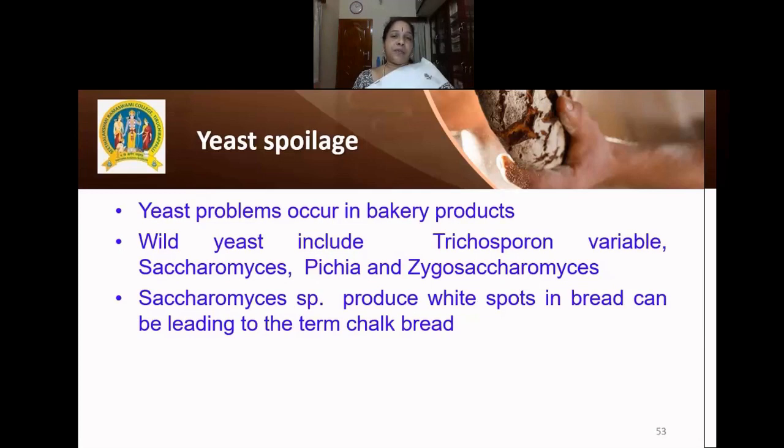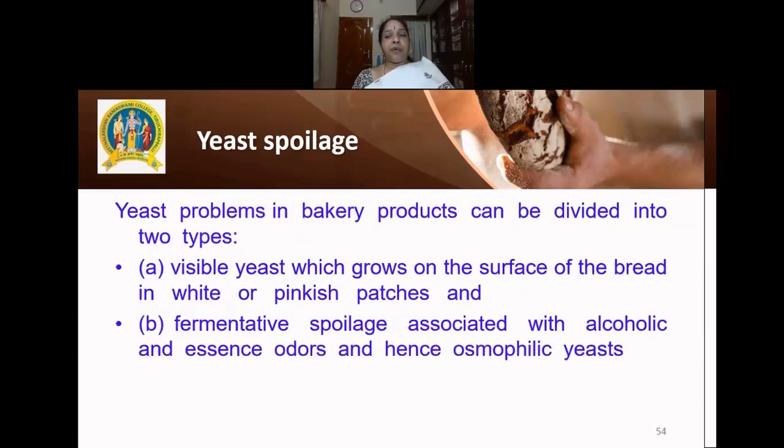They produce white spots on the surface of the bread, and bread that has been spoiled by the yeast is called chalk bread. Yeast problems in bakery products can be divided into two types: visible yeast, which grows on the surface of the bread and produces white or pink patches, and fermentative spoilage associated with alcoholic and essence odors, caused by osmophilic yeast.